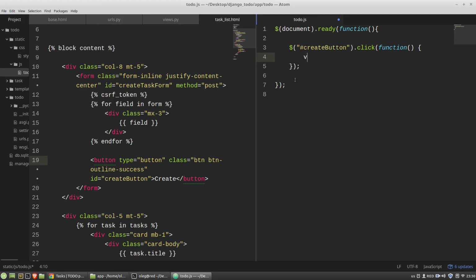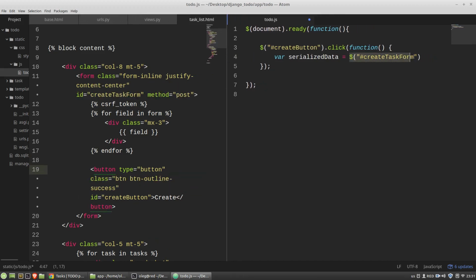So I'm creating a new variable. Let's say it will be the serialized data that equals to, and now I need to get the form element by its ID too. The form ID is create task form. So create task form.